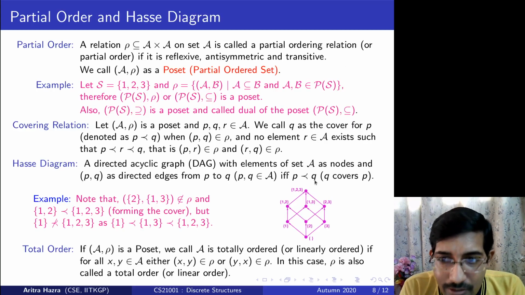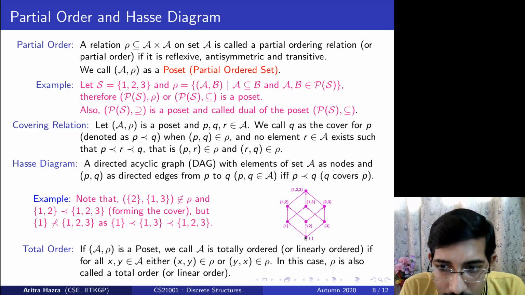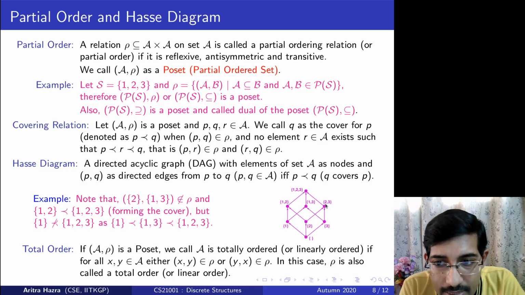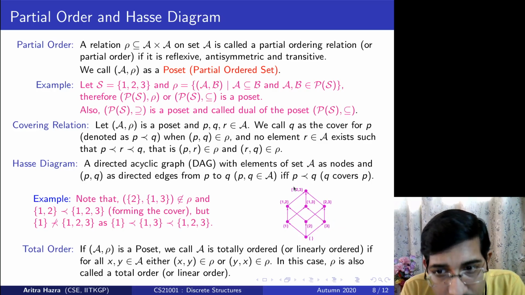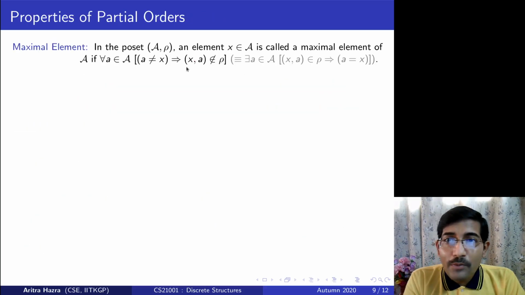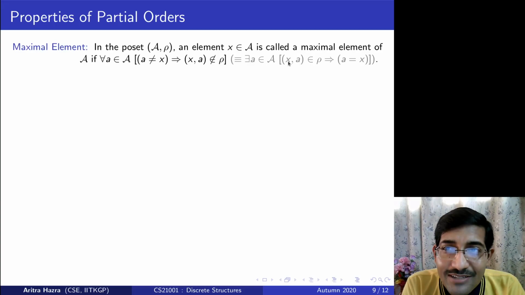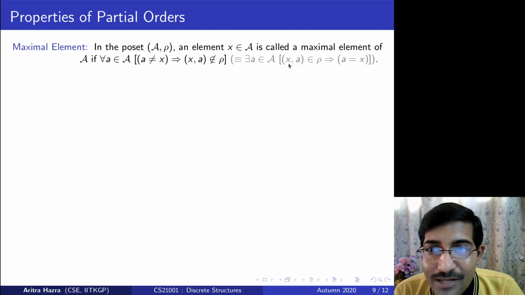By the way, due to the reflexivity property, each element has an edge to itself. The self loop I have not drawn here, because the edges are just quantifying the relations. So 2 is related to 2, 3, and I put an edge. 2 is also related to 2. So every node has a self loop due to reflexivity. Every node is related to itself. Therefore, this property can be written formally: if such an a exists where I can put an edge, then that is myself. So that is the maximal element. If any outgoing edge is possible, it is not possible except to myself.